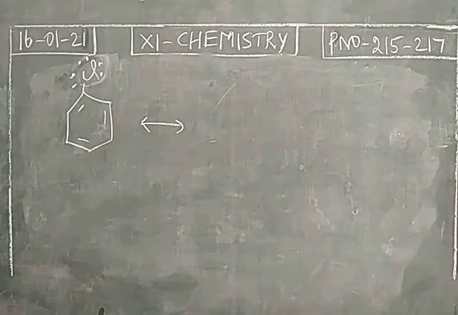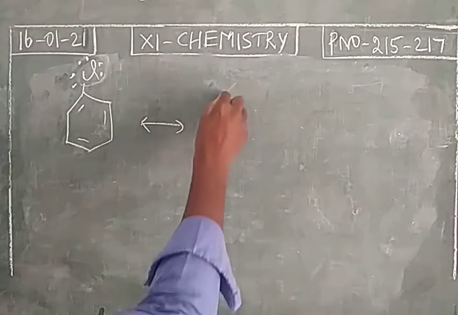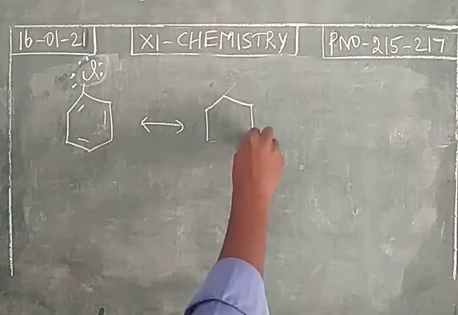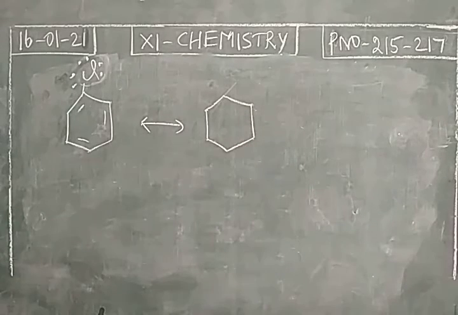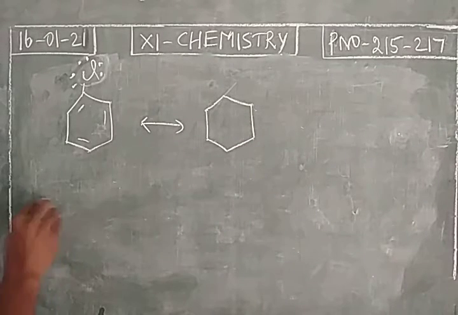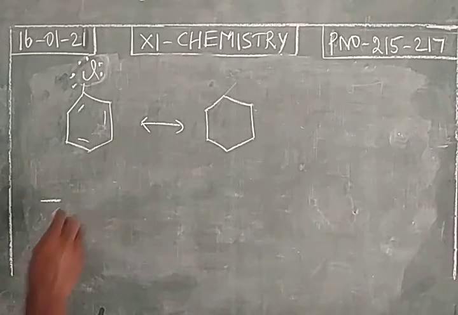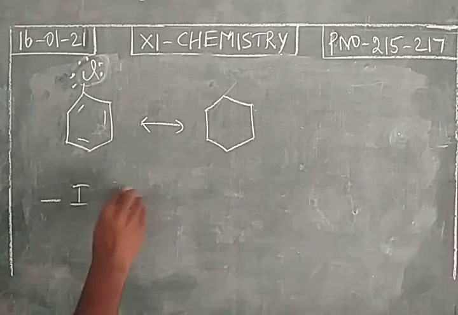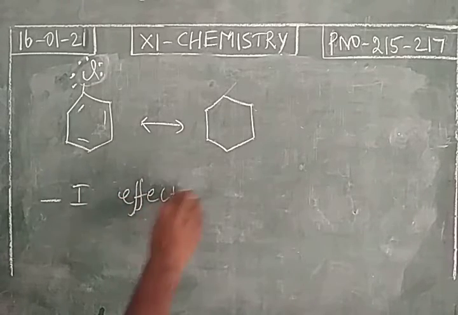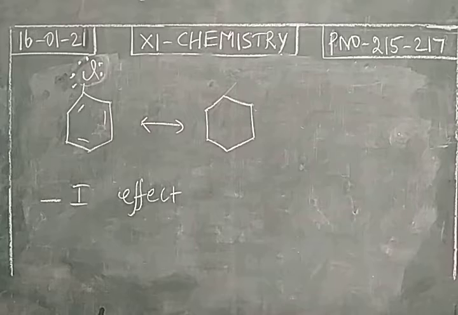So there are 3 lone pairs of electrons on chlorine. In lesson number 12, basic concepts of organic reactions, we have studied the minus I effect, the minus inductive effect.